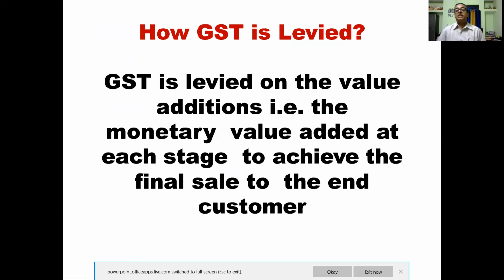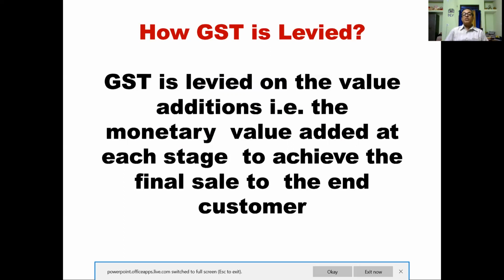How GST is levied, that is another point. It is also very important. GST is levied on the value addition, the monetary value added at each stage to achieve the final sale to the end customer. Actually, we have discussed the value added method. So it is only on the value addition. It is not tax on tax.